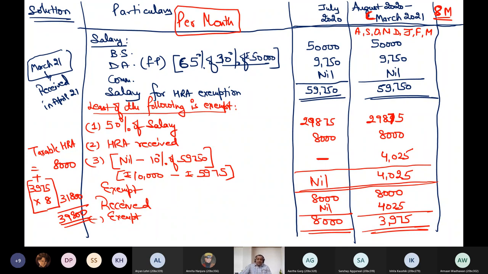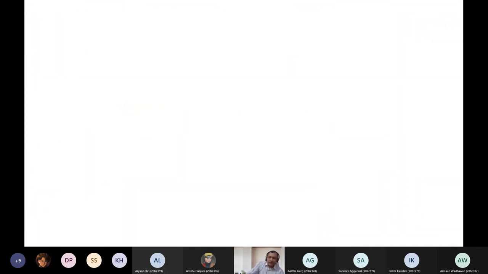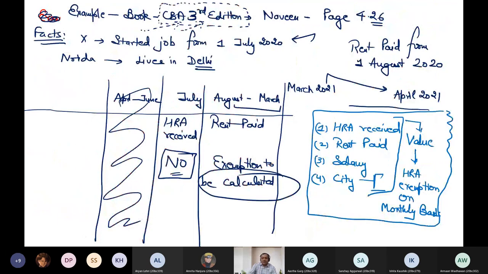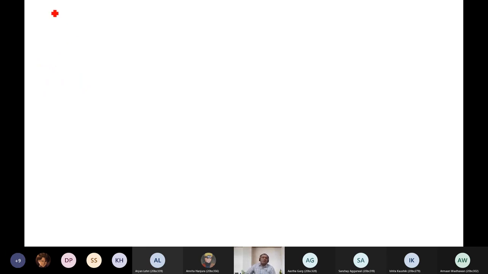In this example, since there was a change in amount of rent paid, just to avoid the mistake I computed this on monthly basis. When I computed the final working, I got the answer of taxable HRA per month, then I simply multiplied it by the number of months, that's it. This is the calculation on per month basis. Now, had I not adopted this approach of per month, there is no problem. I can compute the answer. So another way, it's for you to decide which option is better.